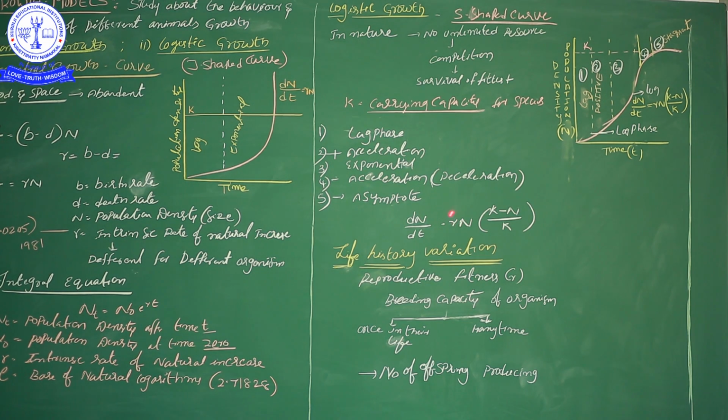R means the intrinsic rate at which organisms can naturally reproduce and produce offspring, that is B minus D. Here we discussed B minus D is equal to the R value. So Rn and then K minus N by K. K indicates the carrying capacity per species. Each and every species has a different carrying capacity. That is the total mathematical equation: dN by dt is equal to Rn times K minus N by K.